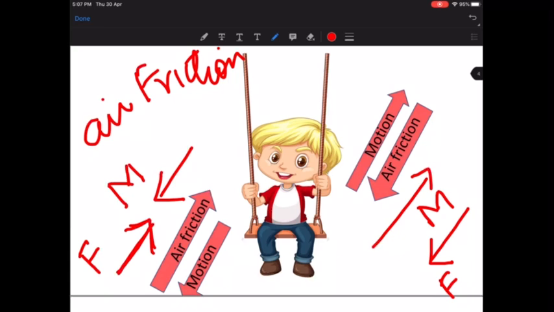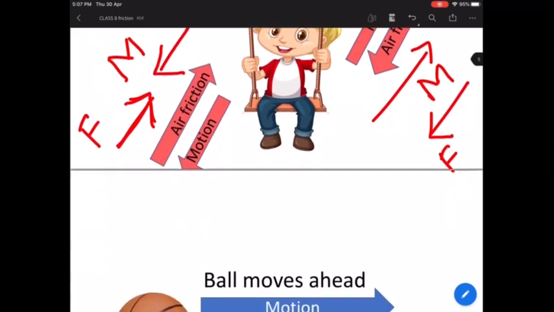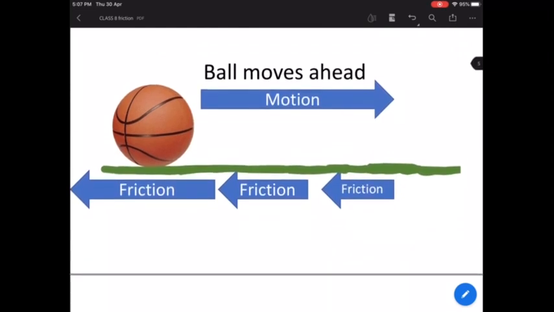Why does it come to rest? Because every time it goes forward, there is an opposite force acting. Every time it goes backward, there is again an opposite force acting. What is this opposite force? It is friction. When we were talking in terms of the ball and the ground, it was ground friction. Now here it is air friction, correct? So there is friction which stops the ball.